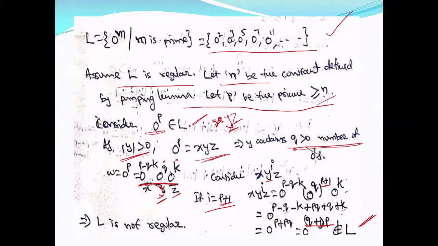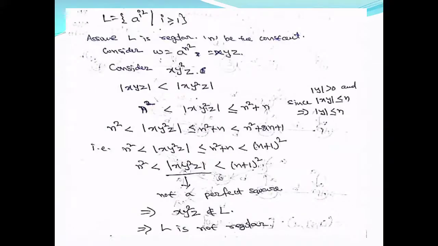And hence, because the pumping lemma is not satisfied, our assumption is wrong. What is our assumption? If it is regular, this must belong to L. This is not belonging to L, and hence our assumption is wrong. Our assumption is that L is regular, so our assumption is wrong, and hence L is not regular. This is how we can prove the languages are not regular.